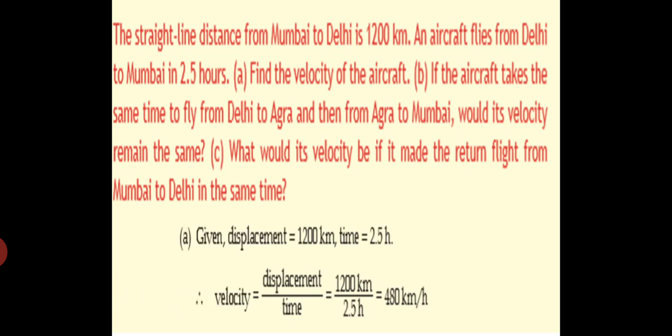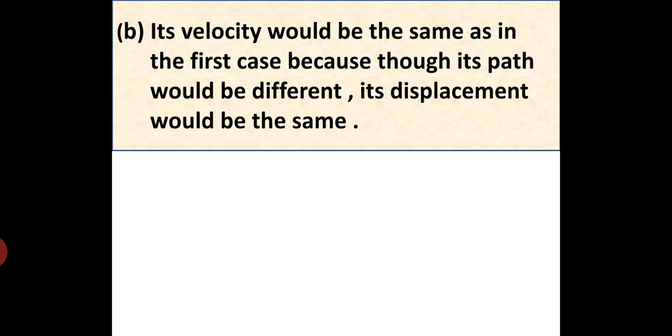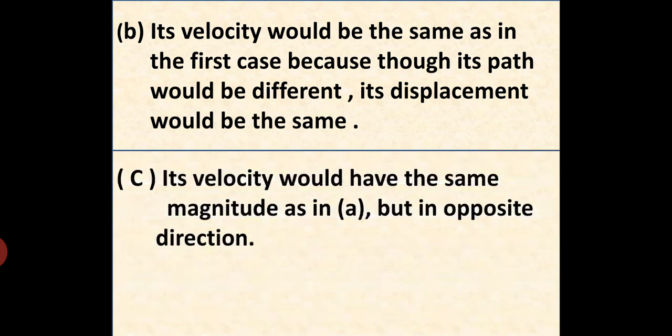So let us think over the second question, that is B. If the aircraft takes the same time to fly from Delhi to Agra and then from Agra to Mumbai, would its velocity remain the same? Yes, its velocity would be the same as in the first case because although its path would be different, its displacement would be the same. For question C, its velocity would have the same magnitude as in A but in the opposite direction because it is coming back. This is one example to know what is velocity.